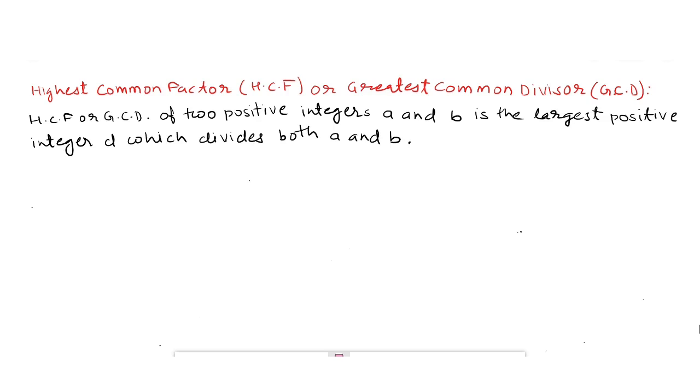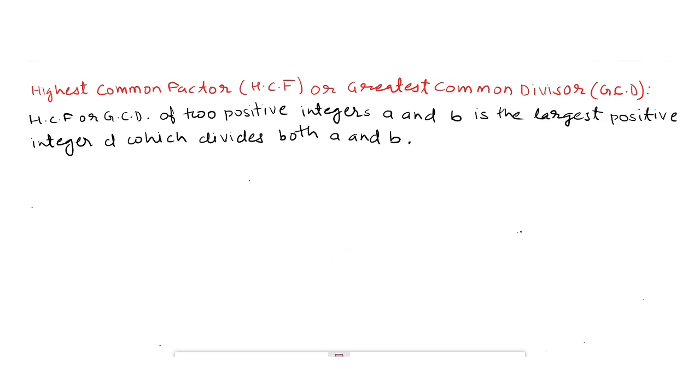HCF or GCD of two positive integers a and b is the largest positive integer d which divides both a and b. We learn it from some examples, and we will use Euclid's division lemma to find the HCF of the two numbers.